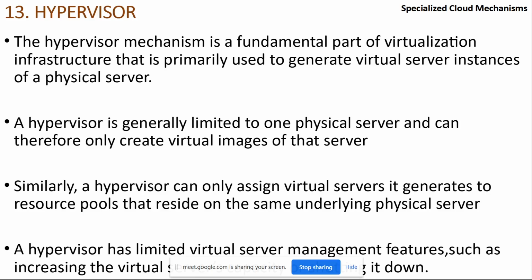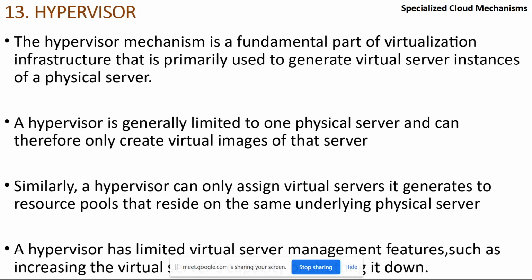The hypervisor itself is an operating system, and it can create as many machines as you want. The hypervisor mechanism is a fundamental part of virtualization infrastructure that is primarily used to generate virtual server instances of a physical server. The hypervisor is generally limited to one physical server and can therefore create virtual images of that server.